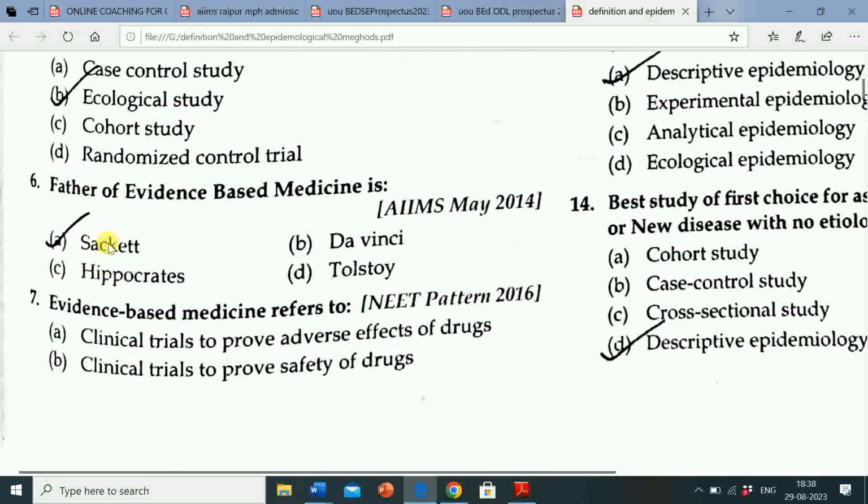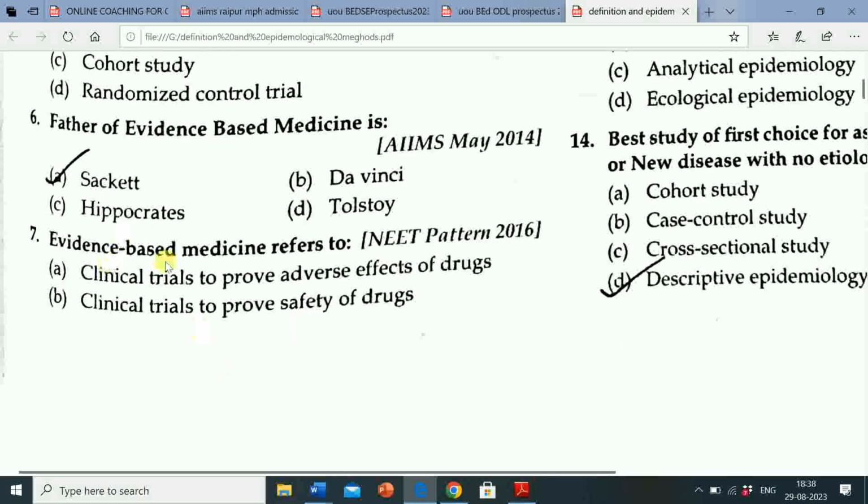Next question is father of evidence-based medicine is option A Sackett, option B Da Vinci, option C Hippocrates, option D Tolstoy. Correct answer is Sackett. Father of evidence-based medicine is Sackett.